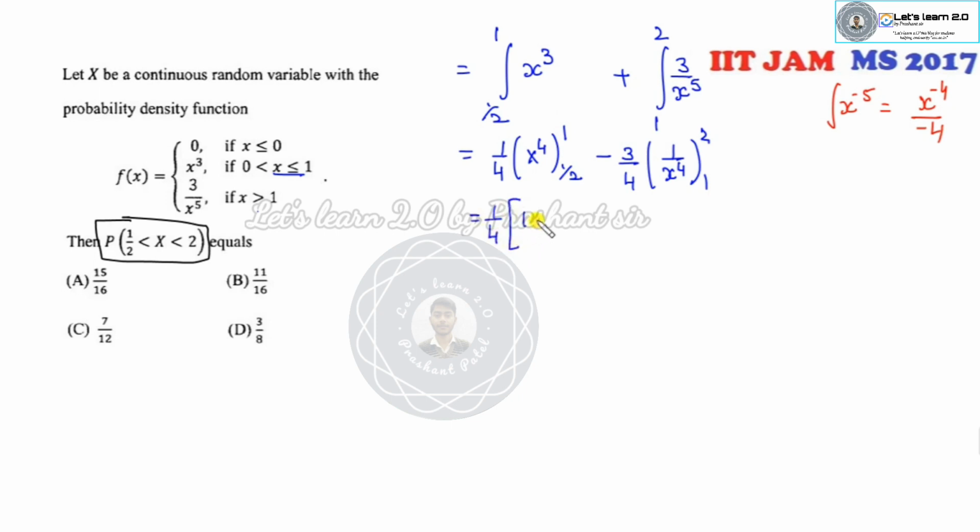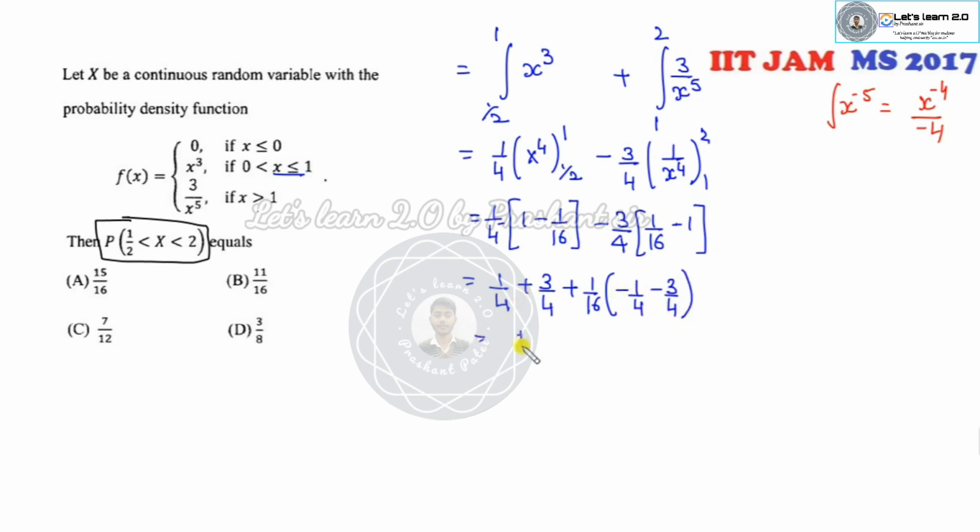It is 1 over 4 times (1 minus 16), minus 3 over 4 times (1 over 16 minus 1). So I can see it's minus 1 over 4 and plus 3 over 4. I can make 1 over 16 common. So it is minus 1 over 4 and it is minus 3 over 4. So what is the right answer of this? It's 1, it is my minus 1. So what is the right answer of this? 15 over 16 is my right answer of the problem.